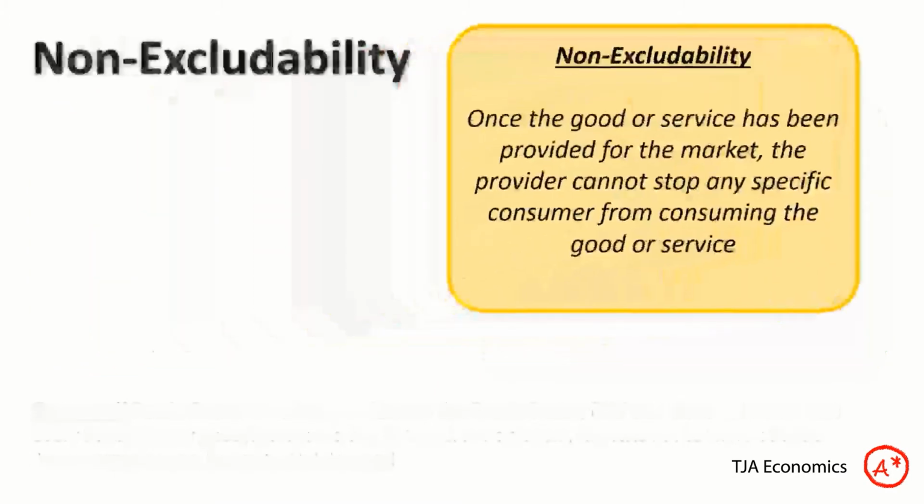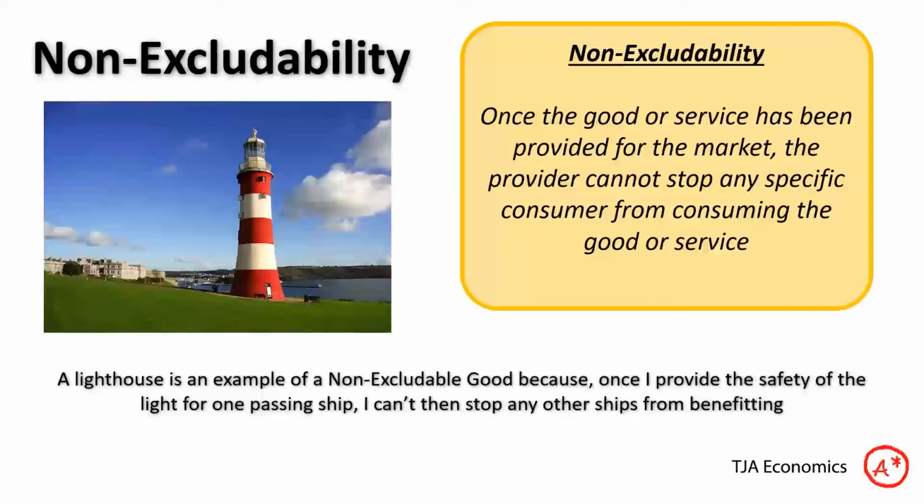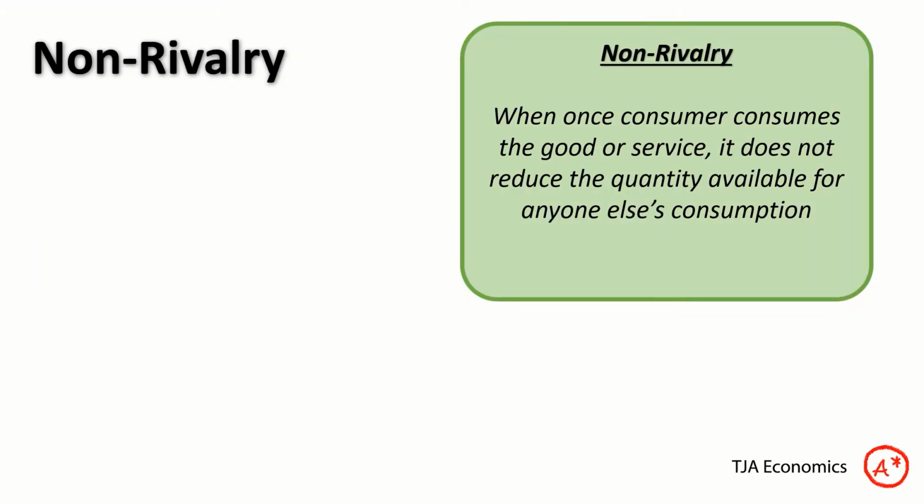Let's look then at non-excludability. Take a lighthouse, for example. A lighthouse is non-excludable because once the lighthouse provider has provided the lighthouse and it's shining a light over the shoreline, once I provide that for one passing ship, I can't then stop any other specific ships from benefiting, i.e. I can't exclude specific ships from benefiting from the lighthouse as they pass. I either provide it for all of them or none of them. It's non-excludable.